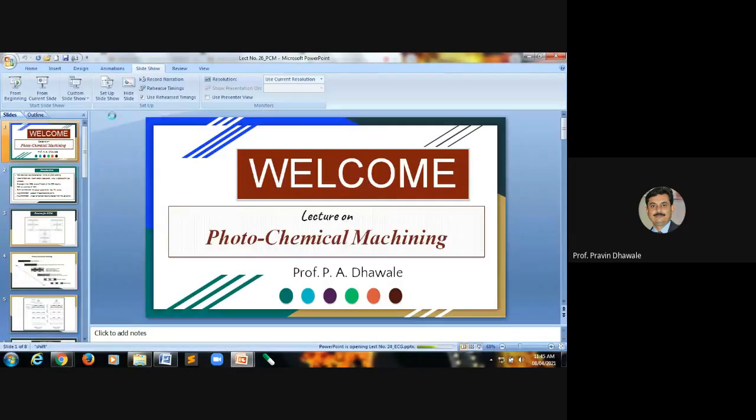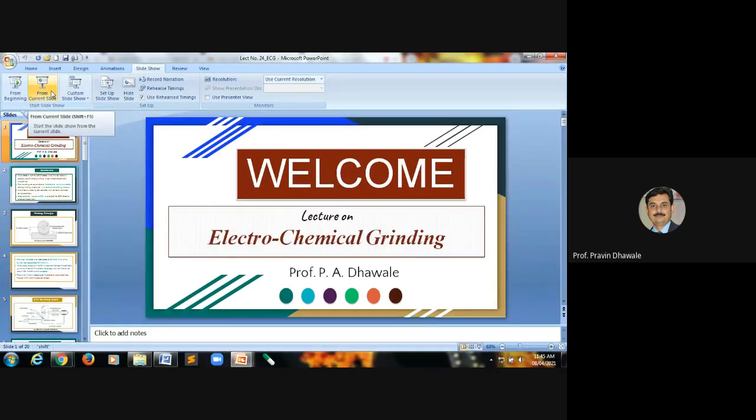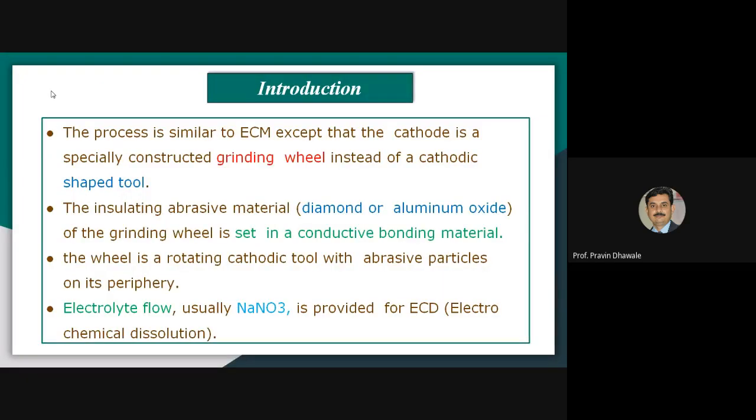Then we studied electrochemical grinding. It is similar to electrochemical machining. Only the cathode, that is the tool, is replaced here. In electrochemical machining, we use a form shaped tool that acts as a cathode, whereas in the electrochemical grinding process, this form shaped tool is replaced by the grinding wheel, and a different material is used for the grinding wheel.